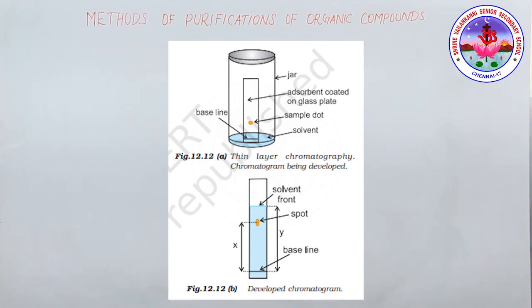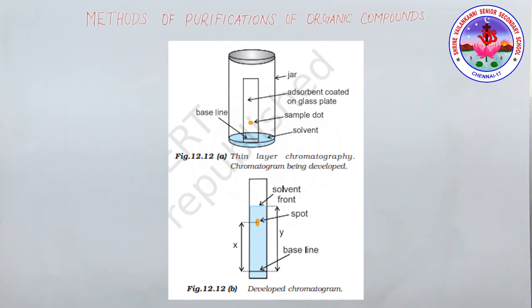The spots of compounds which absorb iodine will show up as brown spots. Sometimes an appropriate reagent may also be sprayed on the plate. For example, amino acids may be detected by spraying the plate with ninhydrin solution. You can see that diagram also.